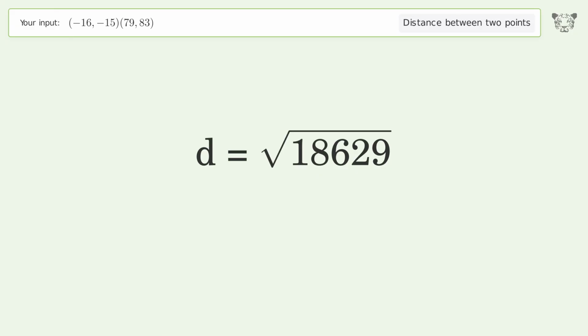And so the distance between the 2 points is the square root of 18,629 or 136.488.